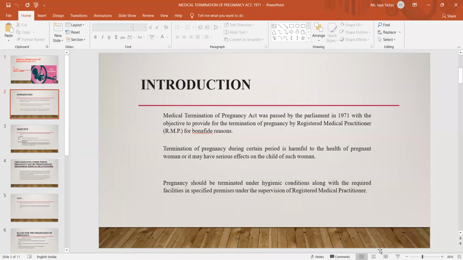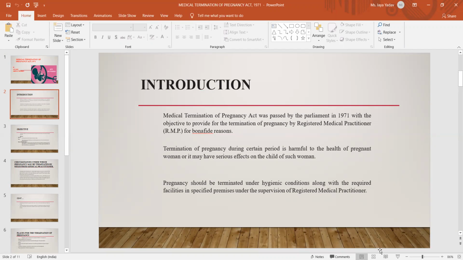MTP is the Medical Termination of Pregnancy Act. In this act, first, the Medical Termination Act was passed by the Parliament in 1971, and its main objective is to provide for termination of pregnancy by the RMP for bona fide reasons. RMP is the registered medical practitioner.